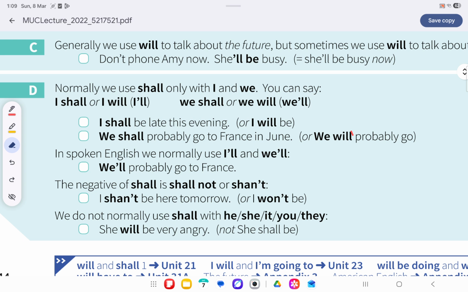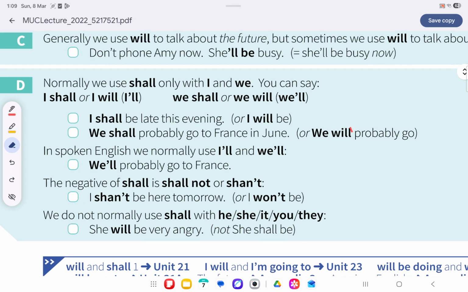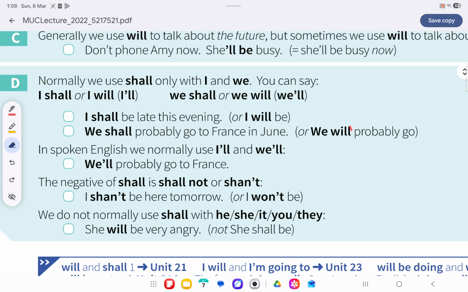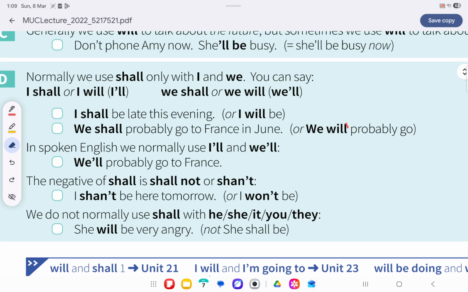The negative of shall is shall not, or shan't. I shan't be here tomorrow. We use will with we and I, but we don't use shall with he, she, it, you and they. We will be very angry. She will be very angry. Not "she shall be."